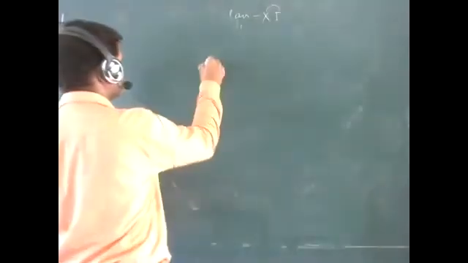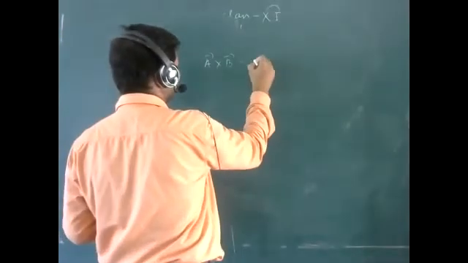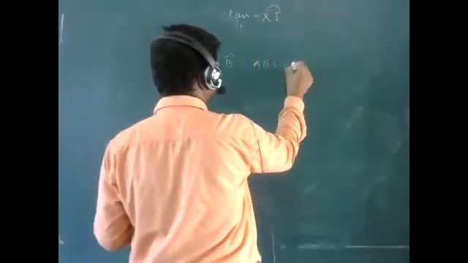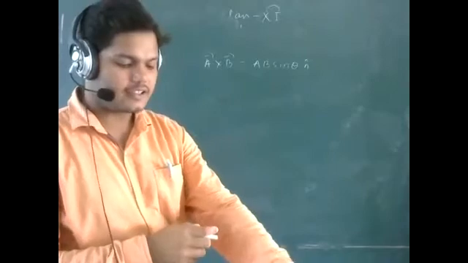We know that A cross B equals AB sin theta n cap. Yes or no? AB sin theta n cap will be the value of A cross B.